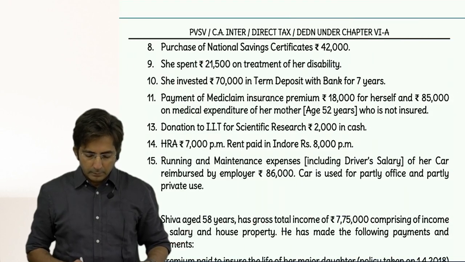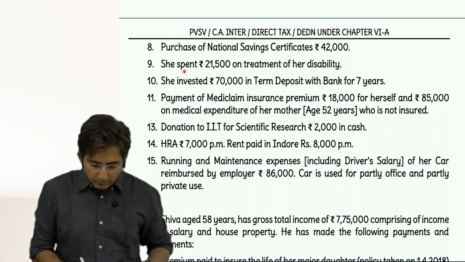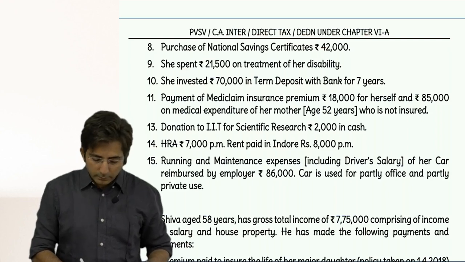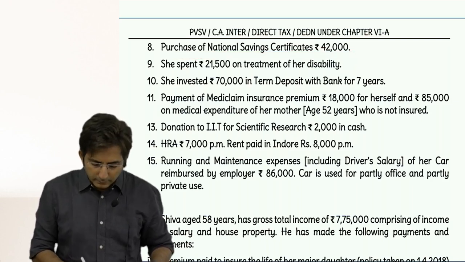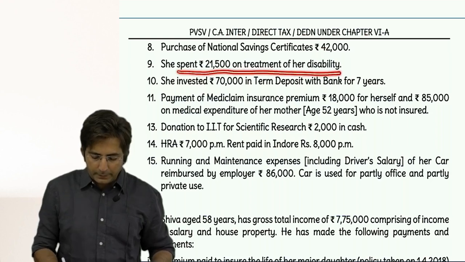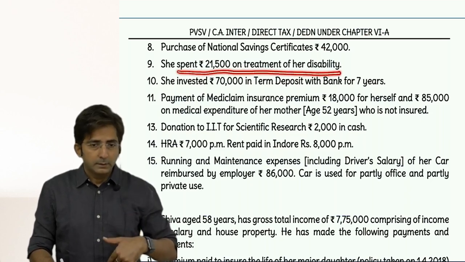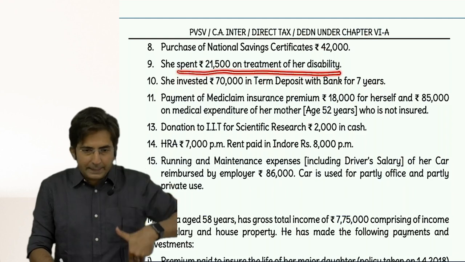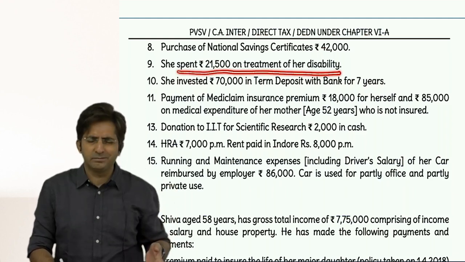Then purchase of National Savings Certificate, and then she spent 21,500 on the treatment of her disability. Whose disability is this? See, when you yourself are handicapped, you get the deduction for free. You don't even have to spend.